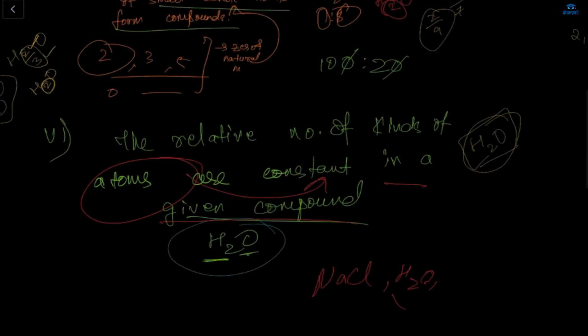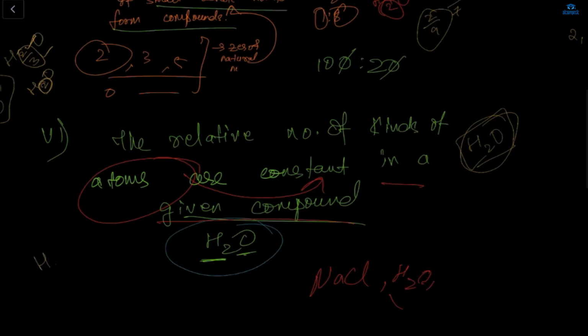Second was the relative number of... Ma'am, is there any specific order for writing these, or can we write them in any order? Order, what do you mean by order? Like, can you just randomly arrange the points? No, we don't write points now in this. Like if I'm writing, let's say H2SO4, can I write H2.1SO4.1? No, right? We will write only whole numbers, right? So that's the theory he gave. I meant...